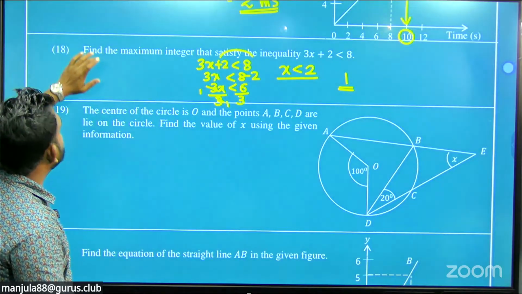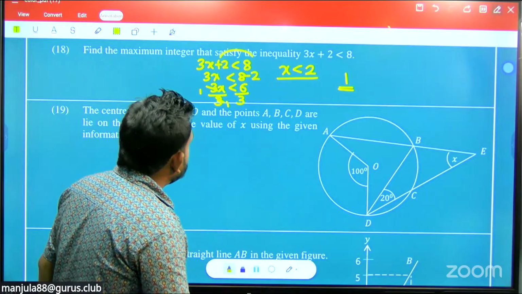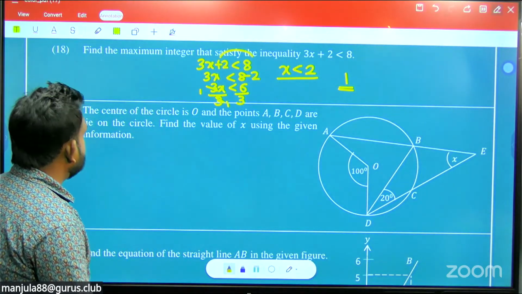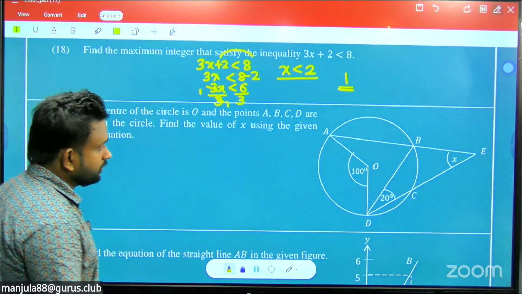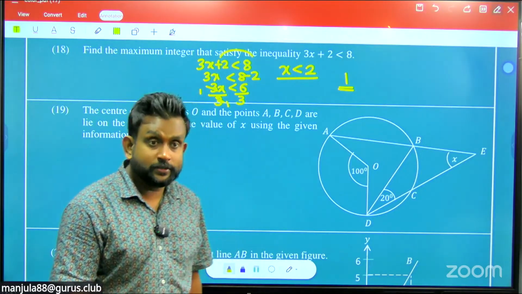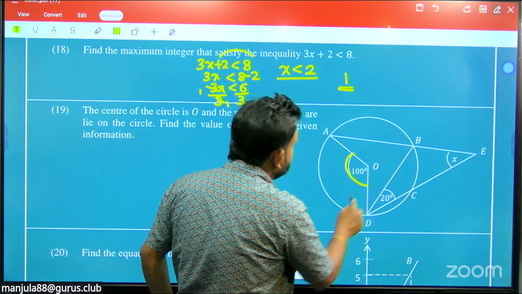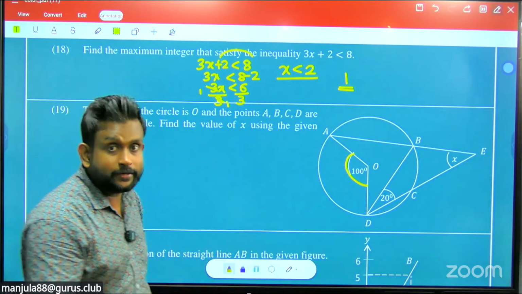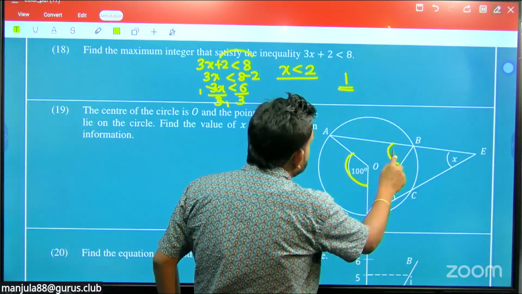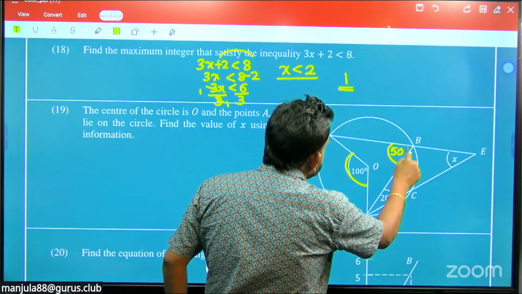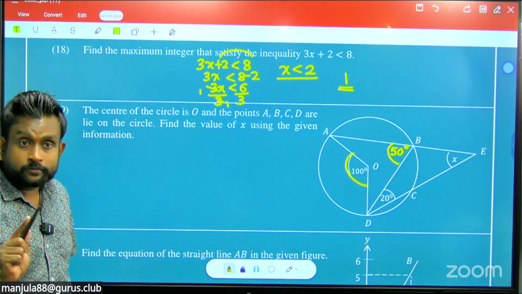Now we are moving to question number 19. The center of the circle is O and the points A, B, C, D lie on the circle. Find the value of x using the given information. Here you can see that the angle at the center is 100 degrees. Then the angle at the circumference is half of that, so half of 100 is 50 degrees.